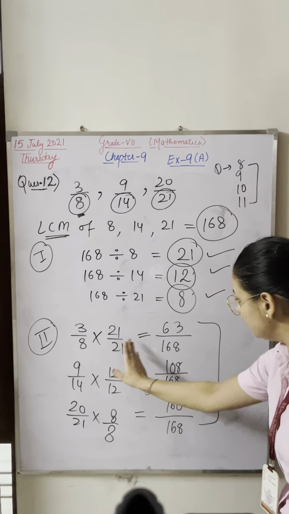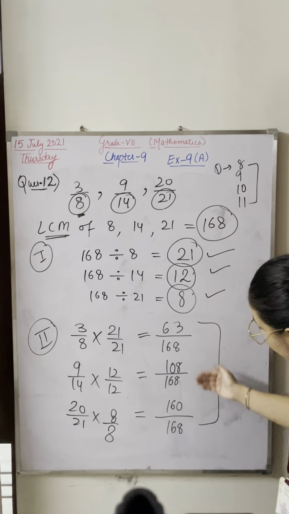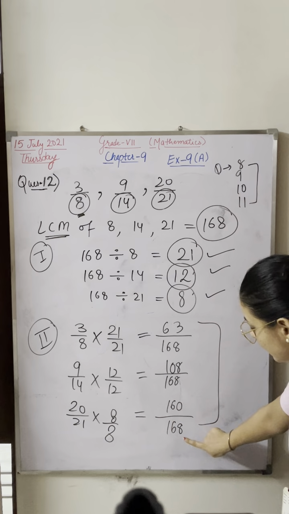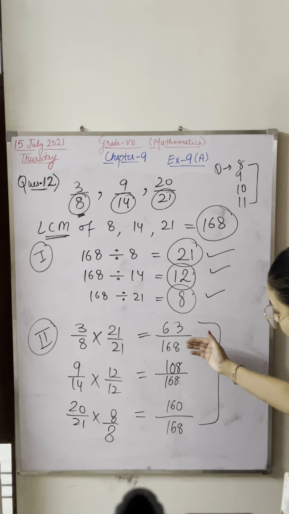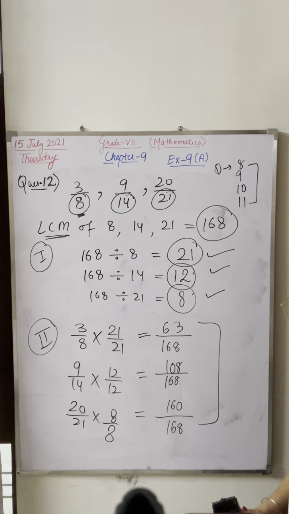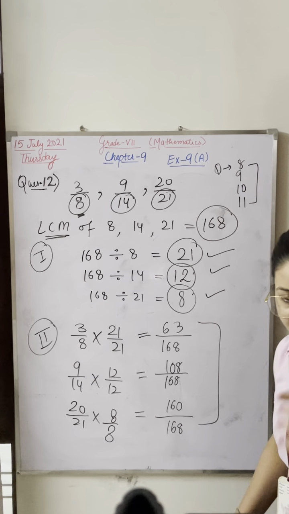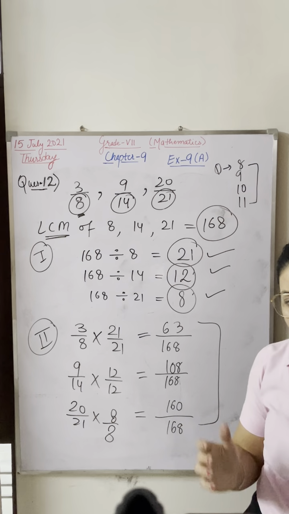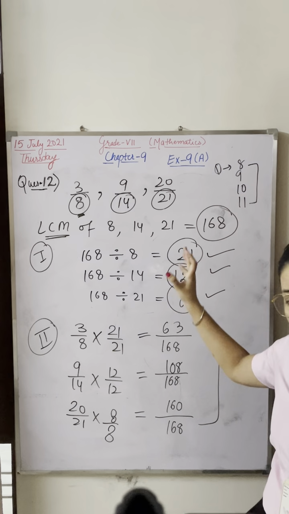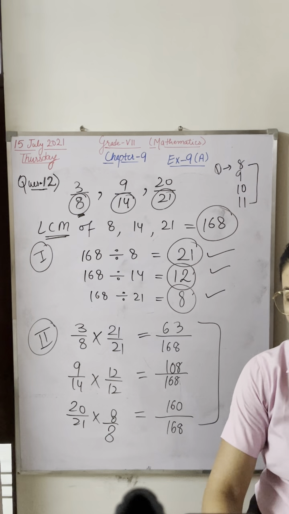After multiplying, these are the fractions you are getting, and you can check that in all the fractions the denominators are the same. The denominators are common. So I hope it is understood by everyone. This question was a bit lengthy, but I have repeated it thrice now, and I hope it is understood by everyone.